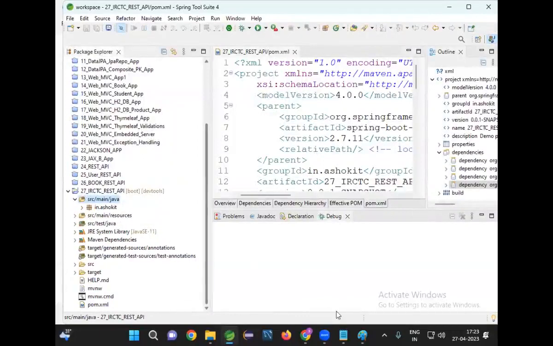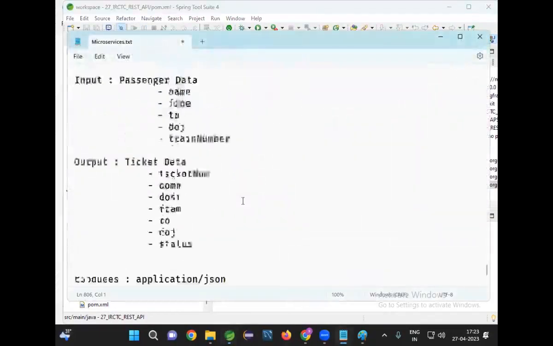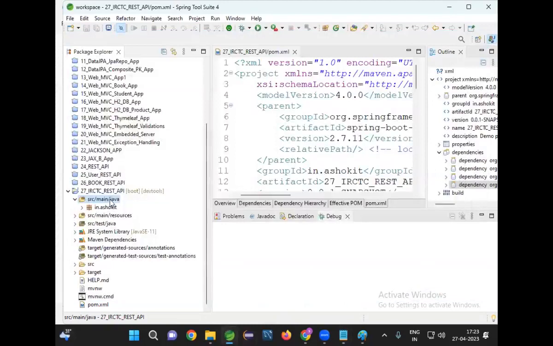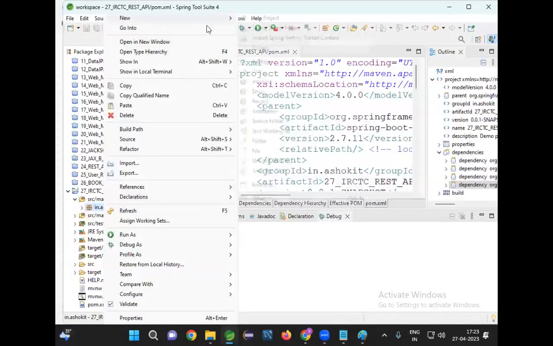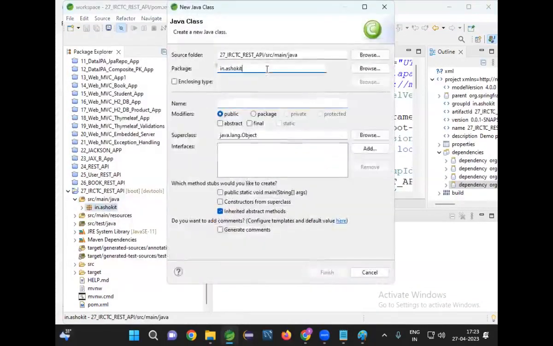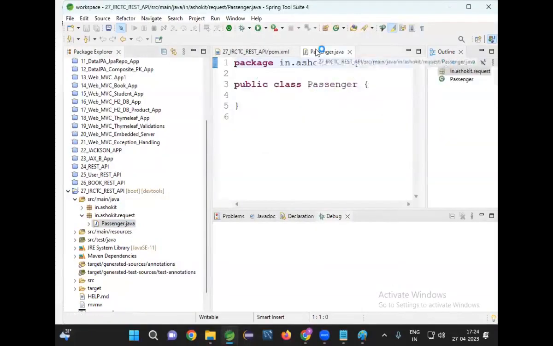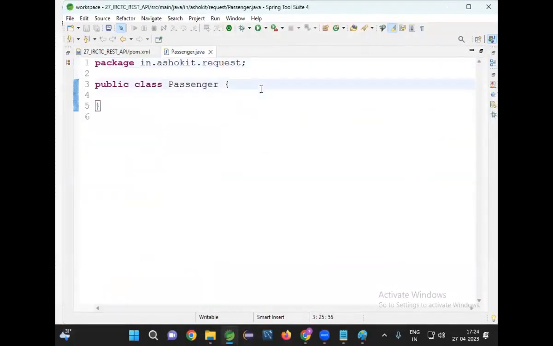Once our project creation got completed, the next step is you need to create your binding classes. Client will send JSON data. I need to represent JSON data in one object format. Okay. So now let me create my binding classes, new class. So here I'm creating binding class. First one is request. I'm taking Passenger. Passenger is a request class that is used to hold request data.